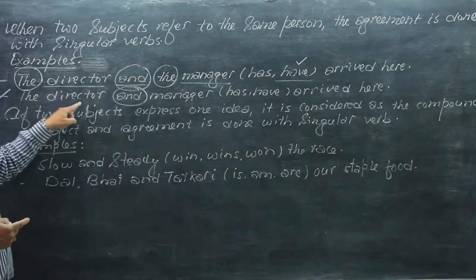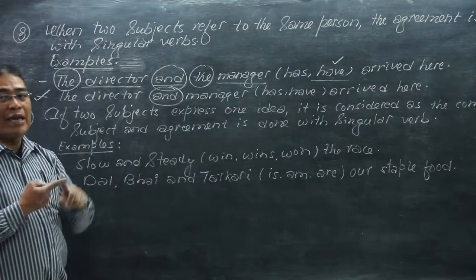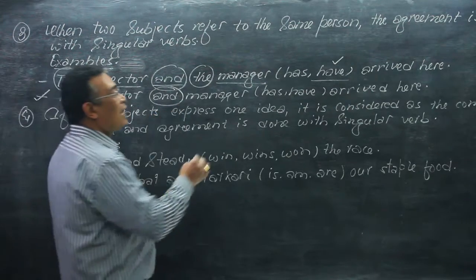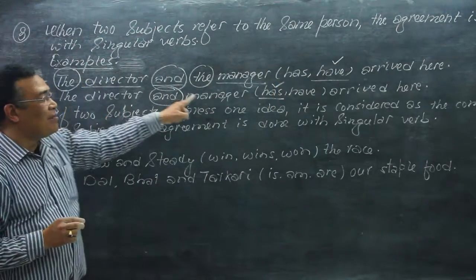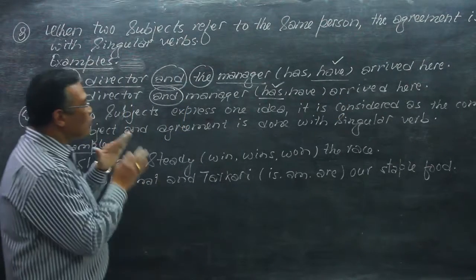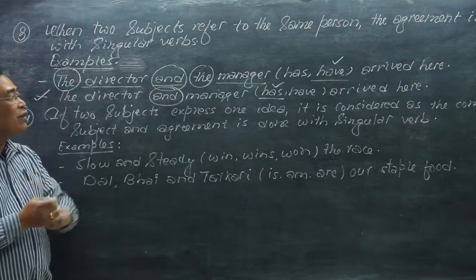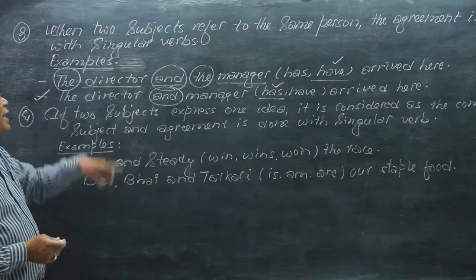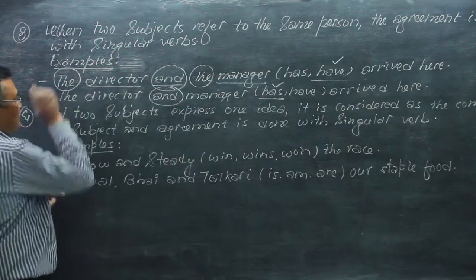So this is the singular number, and the agreement is done with a singular verb. That's why the director and manager has arrived here. So when two subjects are combined with and but it refers to the same person, the agreement is done with a singular verb, like this second example.